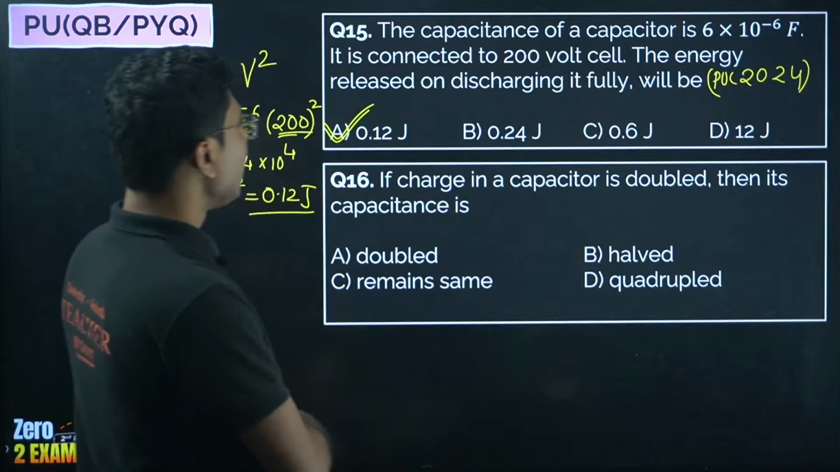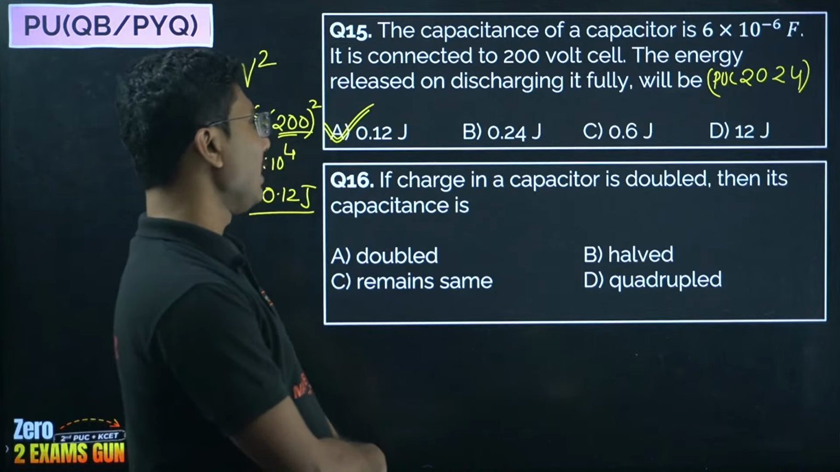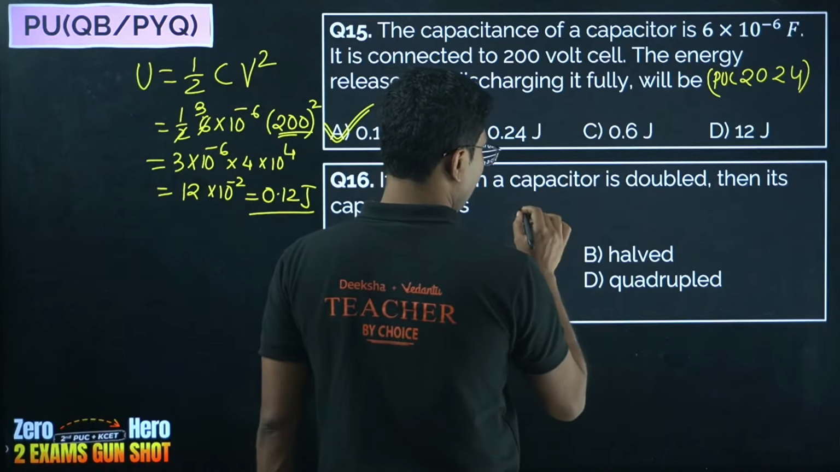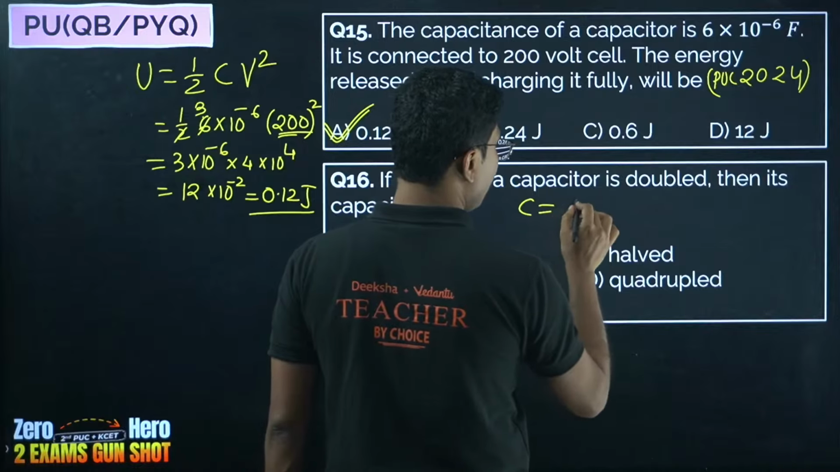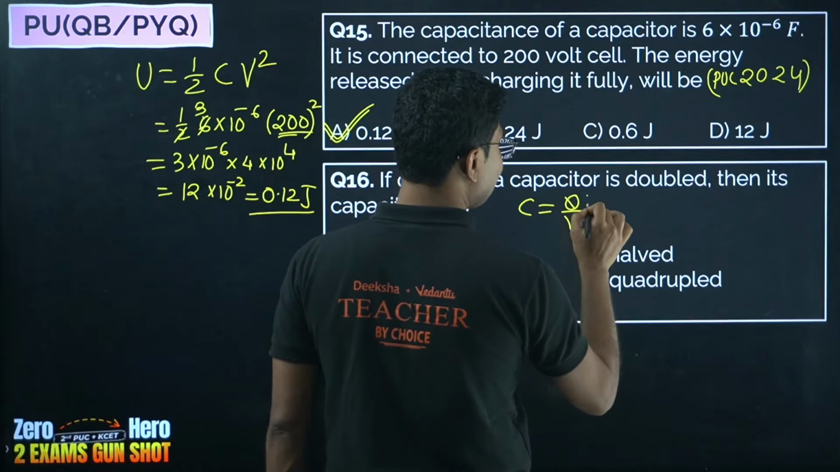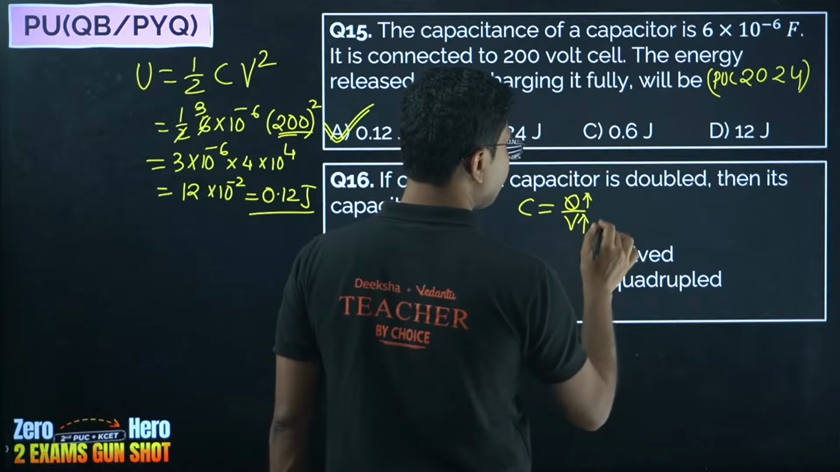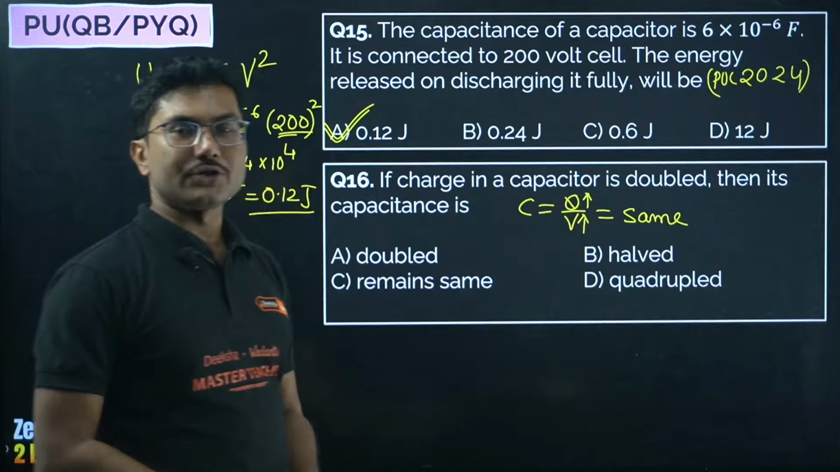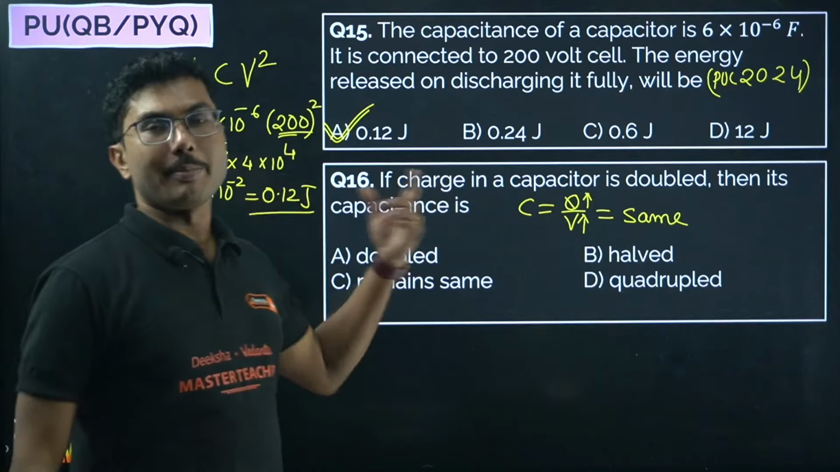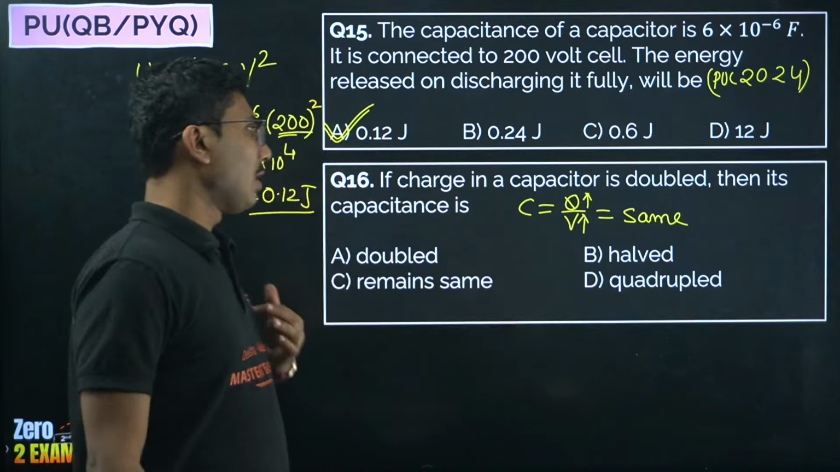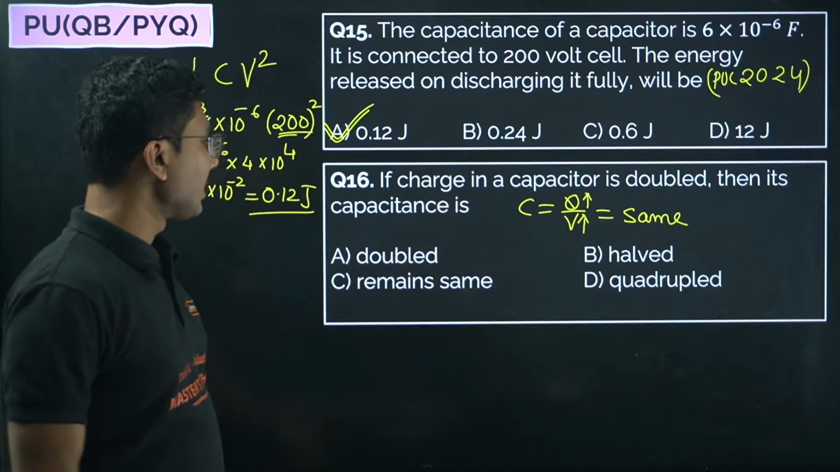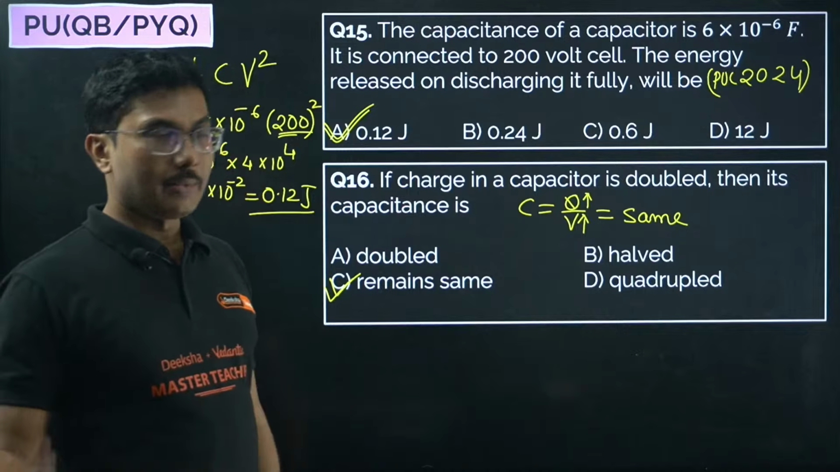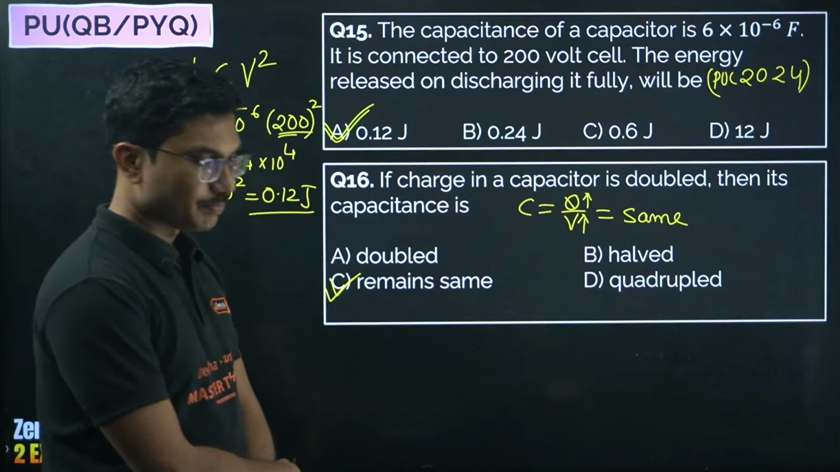Next question: if the charge in a capacitor is doubled, then its capacitance. So we know that capacitance is equal to Q upon V, but if you increase the charge, voltage will also increase, capacitance will remain the same. Capacitance does not depend on charge or voltage, it only depends on the geometry of the capacitor. So charge doubled, capacitance will remain the same.